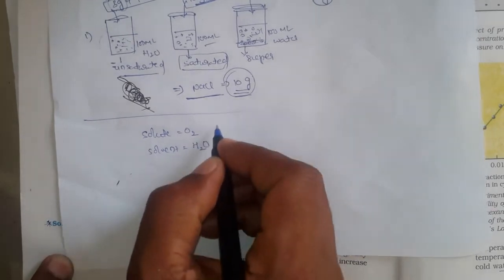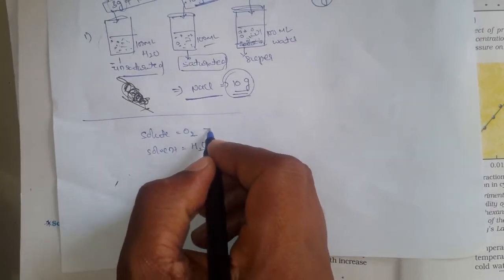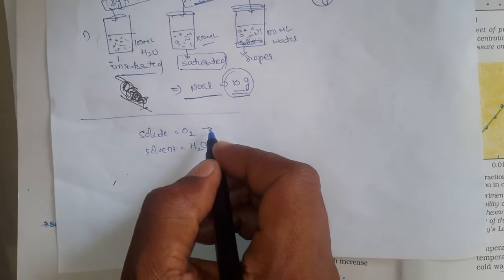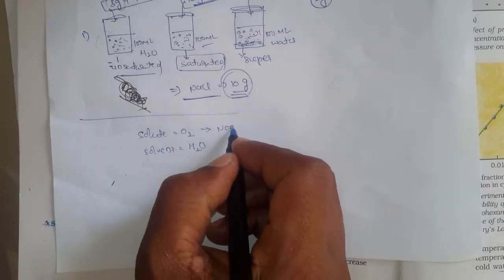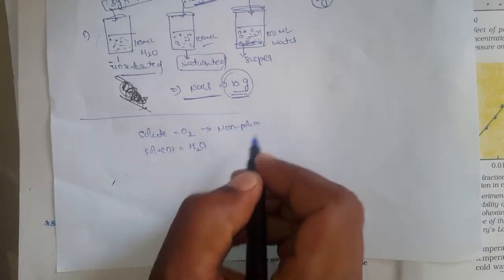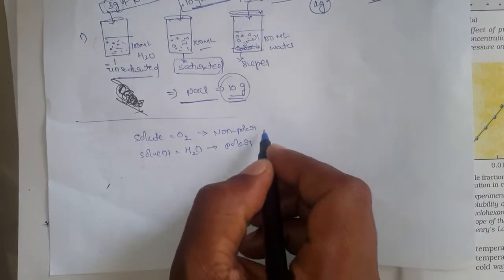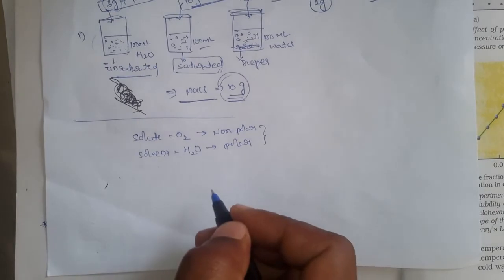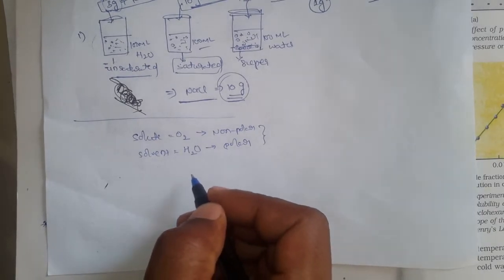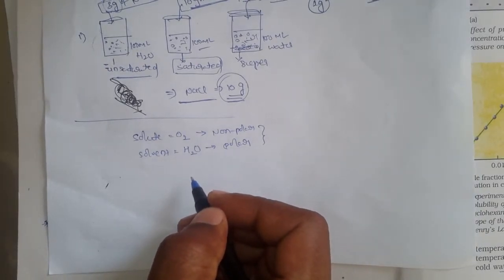Is oxygen polar or non-polar? Generally oxygen is non-polar, and water is a polar one. So you see the difference here. Because of the non-polarity of oxygen, it can dissolve only to a very small extent into the water.